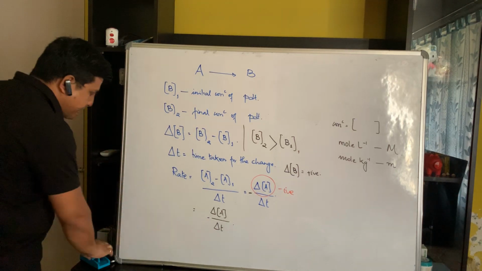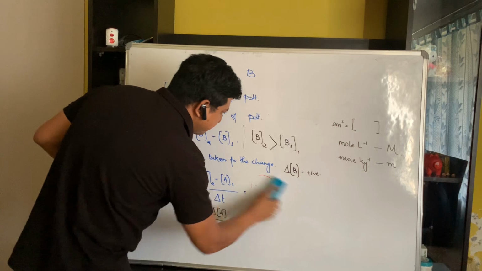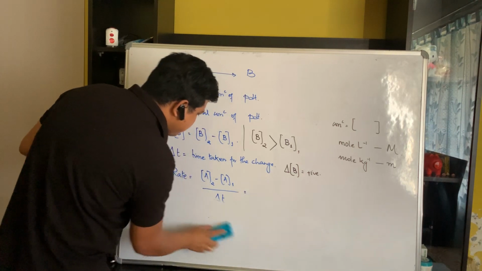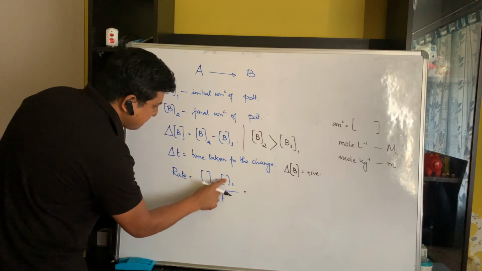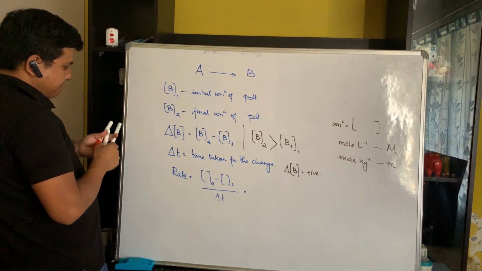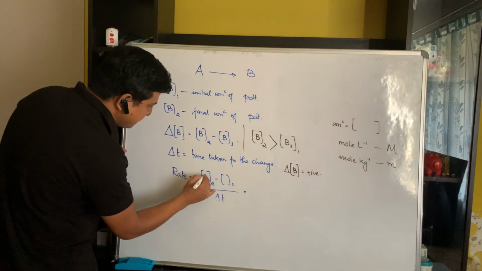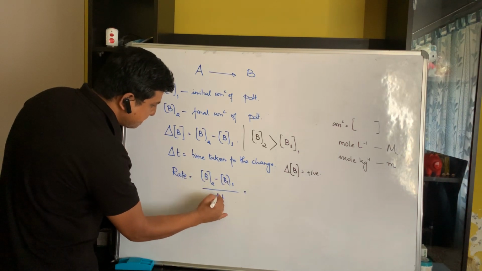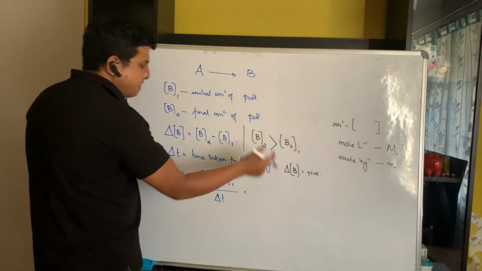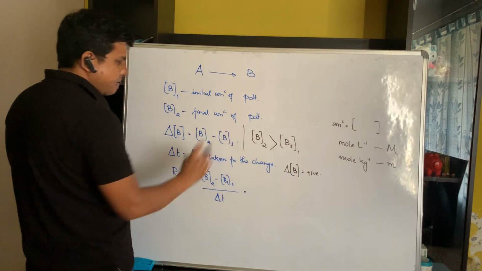Now, again, how do we express the rate? Change in concentration of the product. What will be the change in concentration of product? It will be B2 minus B1. And remember, B2 minus B1, which is denoted by delta B, is a positive quantity.